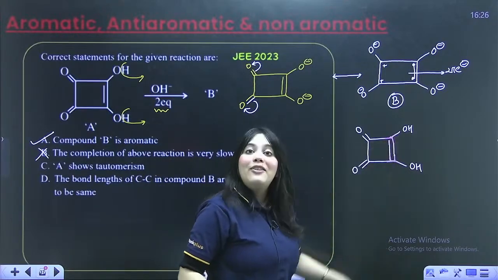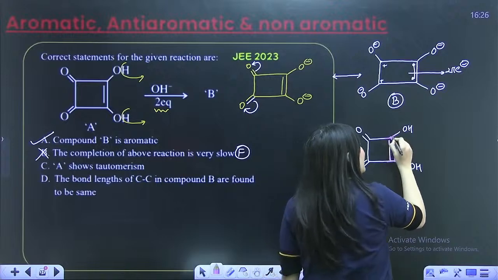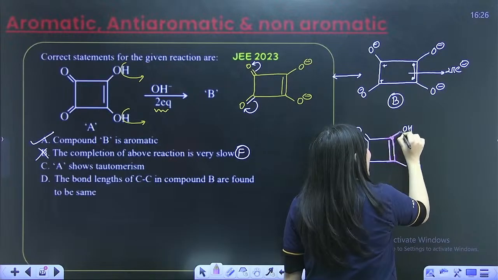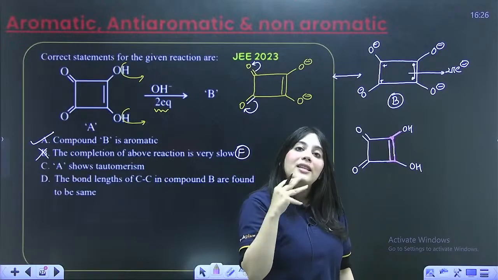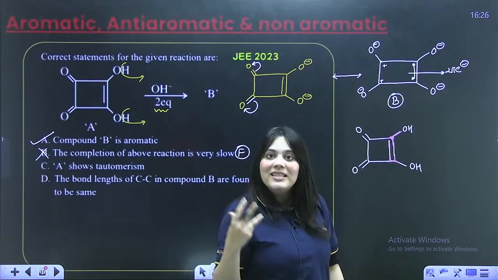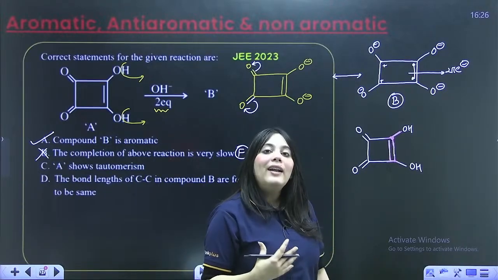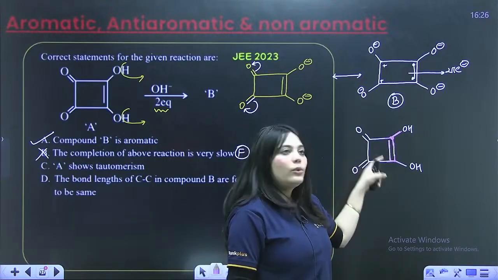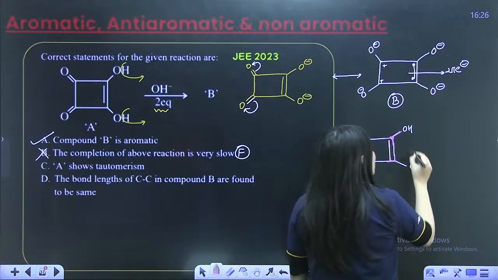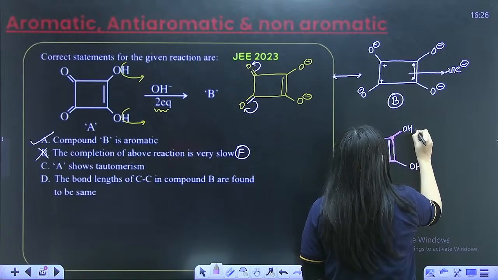But check the enol form. Isn't this an enol form? To the same carbon, there is a double bond and an OH group. So this is an enol form. So can I convert this enol form into a keto form? Yes, definitely. How will I do that? I will just do the opposite of what I did when I convert keto to enol form. What will I do? I will just give this hydrogen, right?